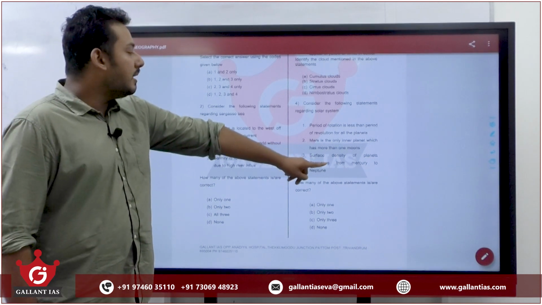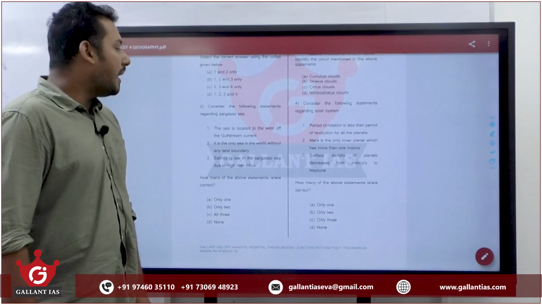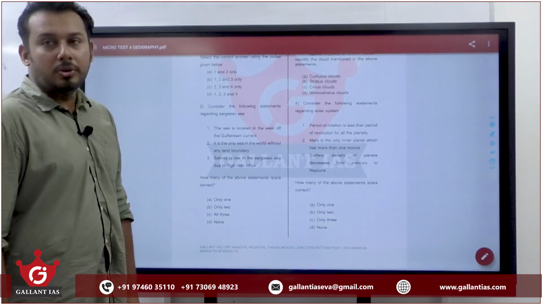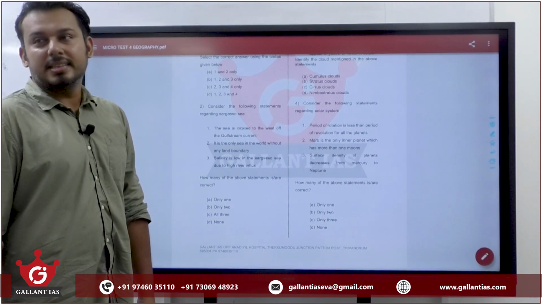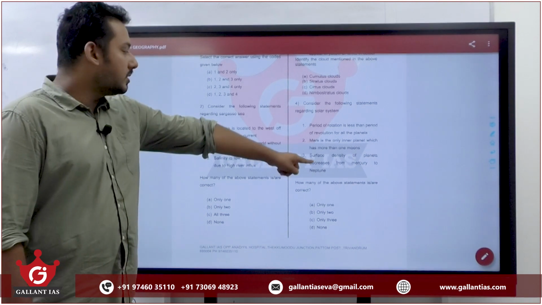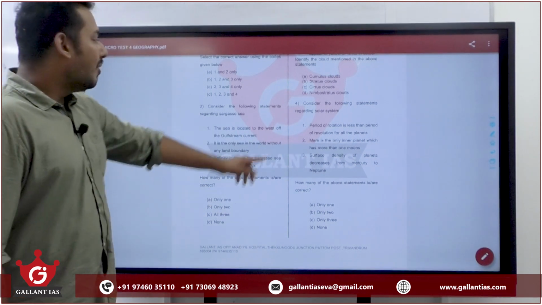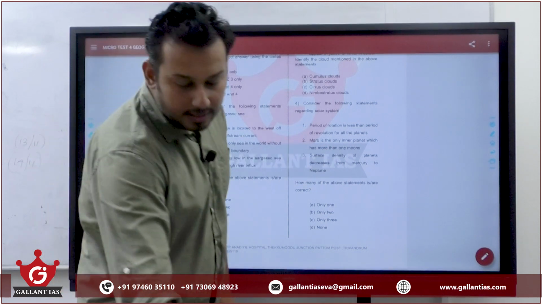Surface density of all planets decreases from Mercury to Neptune? The surface density of planets decreases from Mercury to Neptune except Earth. Earth is the densest planet. That's the point that you should know. If you know that Earth is the densest planet, this third statement is also wrong. So, first is wrong, 2 is right, 3 is wrong. Answer is?